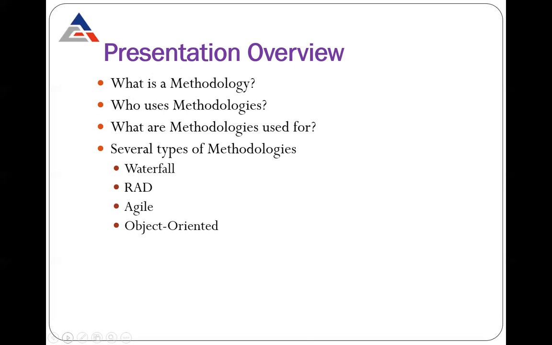Suppose you require a spiral methodology but you are using a waterfall methodology; it may affect the final product. Then comes the comprehensive technique: whether a complex format or a simple format you must follow, which techniques you should follow so that you can complete your product launch.